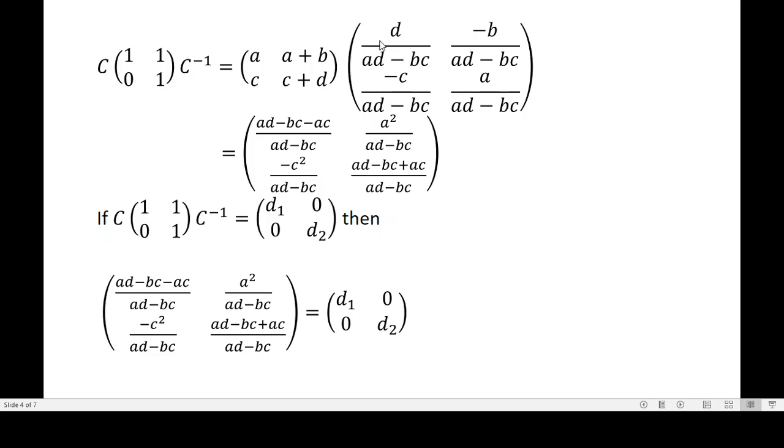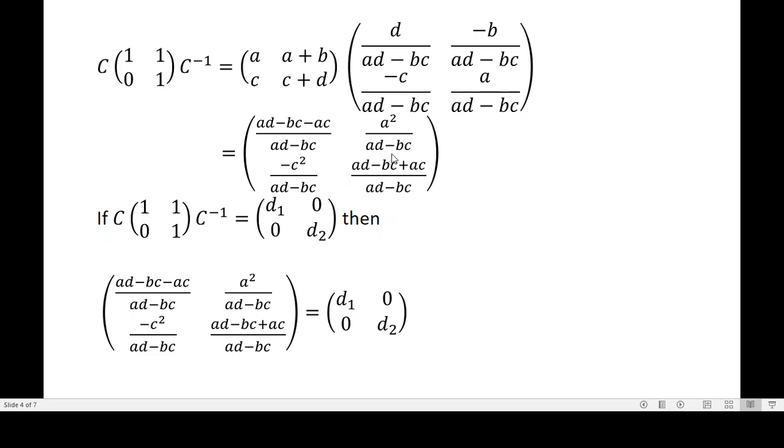So minus CD and plus CD cancel, and we get minus C squared divided by AD minus BC. Now find the second element in the first row, that is A into minus B divided by AD minus BC plus A plus B into A divided by AD minus BC. On simplification we get A squared divided by AD minus BC. Similarly, find the second element in the second row, that is AD minus BC plus AC divided by AD minus BC. Okay. So this is the matrix.